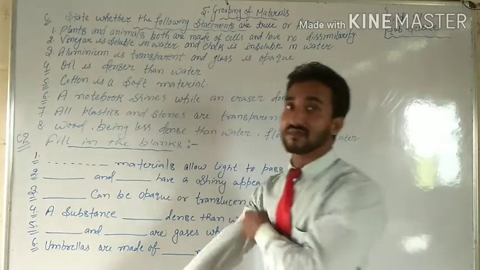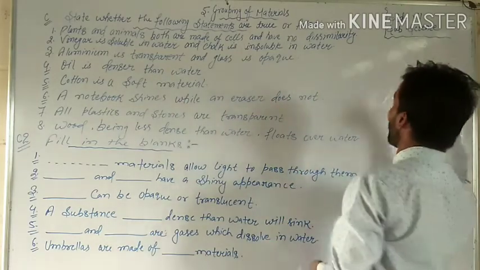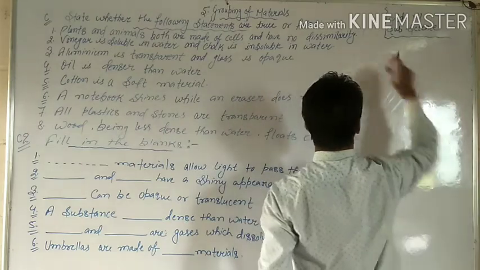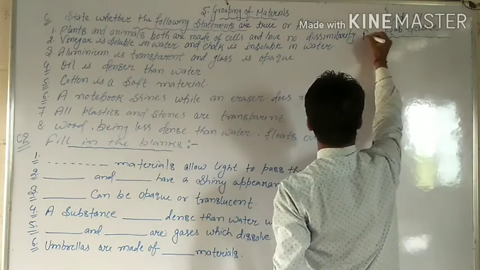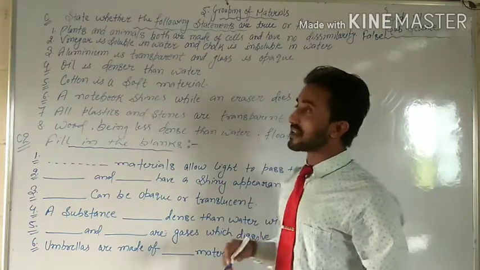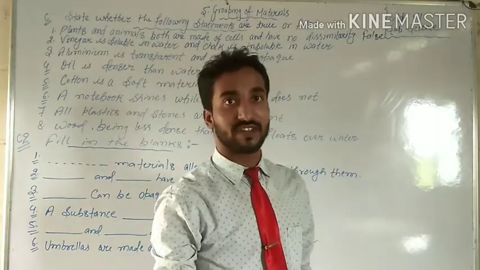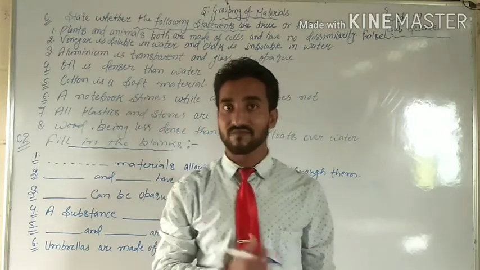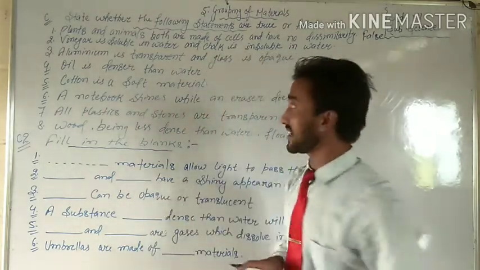No. It means this statement is false. Are you getting my point, students? This statement is false. Plants and animals have differences. It doesn't matter that both of them are made of cells, they still have dissimilarity.